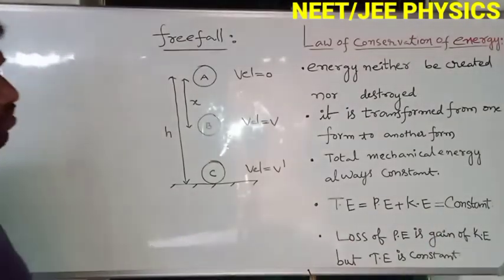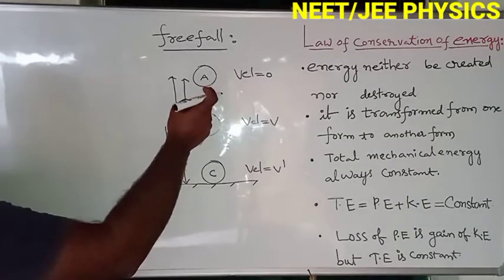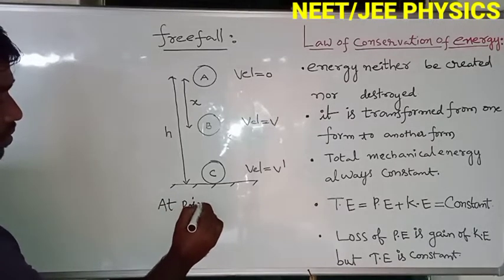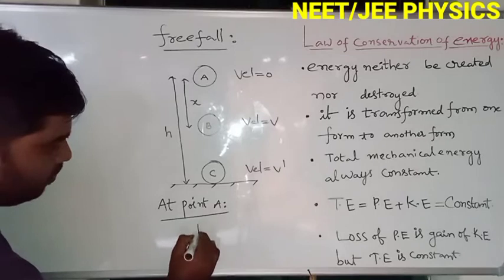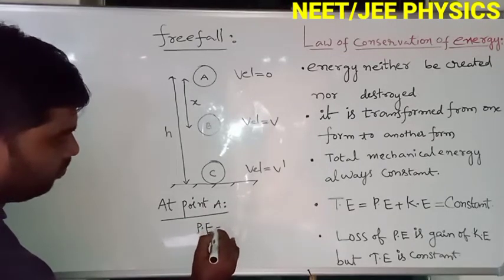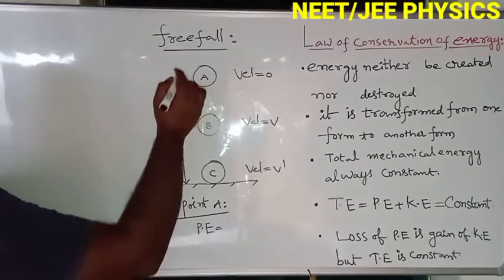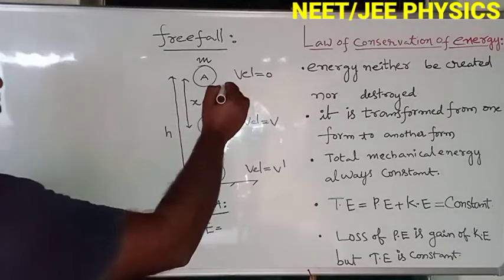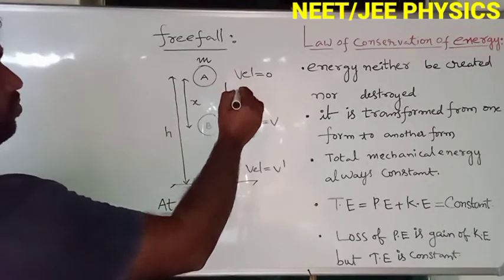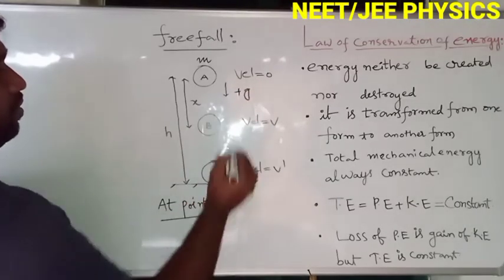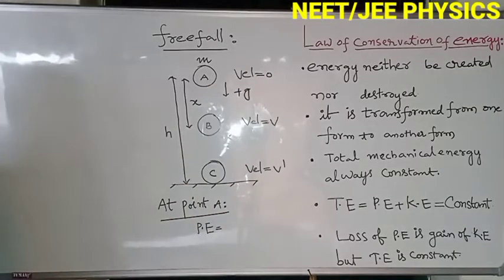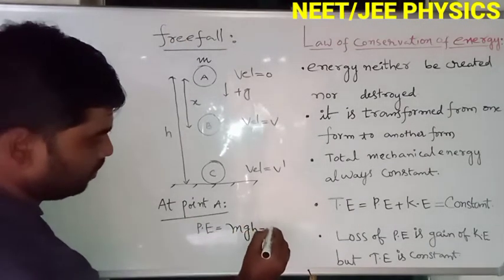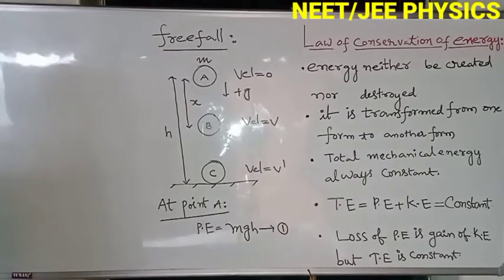Now we need to prove that total energy equals potential energy plus kinetic energy equals a constant. At point A, observe the total energy. At point A, potential energy equals m, the mass of the object is m, and acceleration due to gravity g, downward direction, and height h. So potential energy is mgh. Let us take this as equation 1.